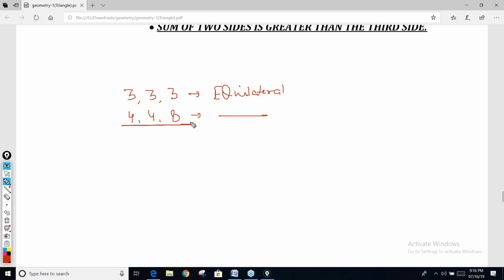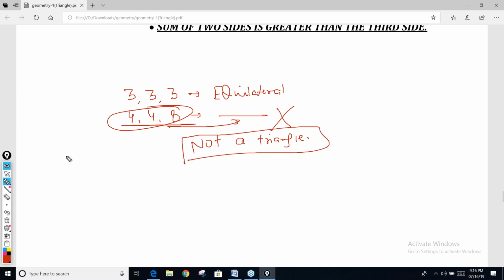So what about this triangle? कैसा triangle है ये? Very quickly tell me, which triangle is this? No guys, no. This is not a triangle. This is not a triangle. And that is the next property.